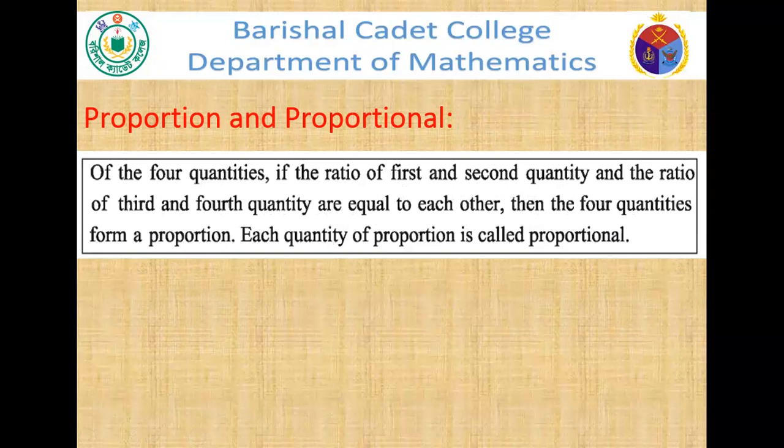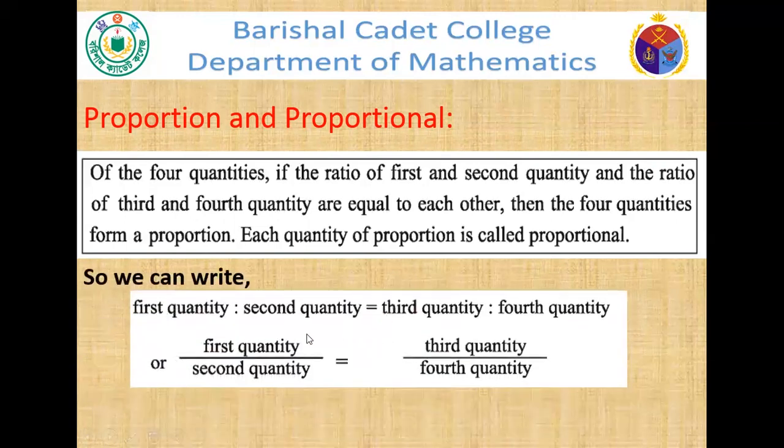I am repeating again. Among four quantities, if the ratio of the first two is equal to the ratio of the second two, then these quantities form a proportion, and each quantity of the proportion is called a proportional.